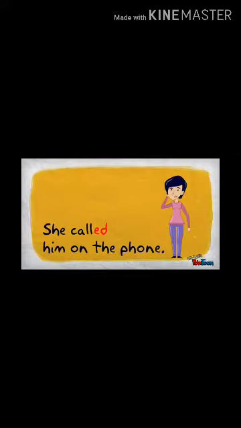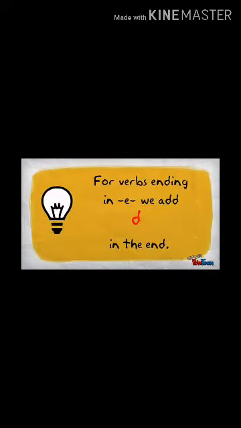These are the regular verbs. Here she called him on the phone. So here we have used regular verbs, and you also know that this is a simple past tense, called, past tense of the verb. Now another rule is that for verbs ending in e, we add d in the end.